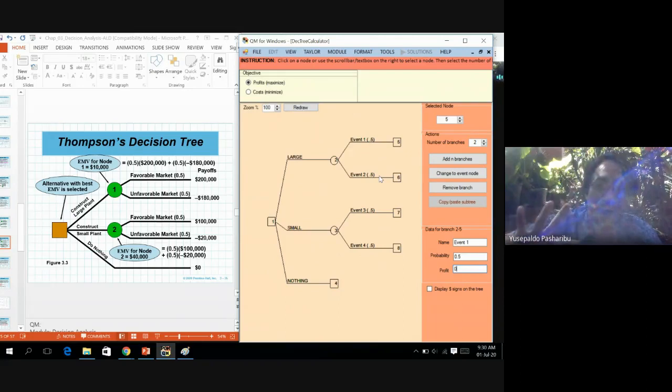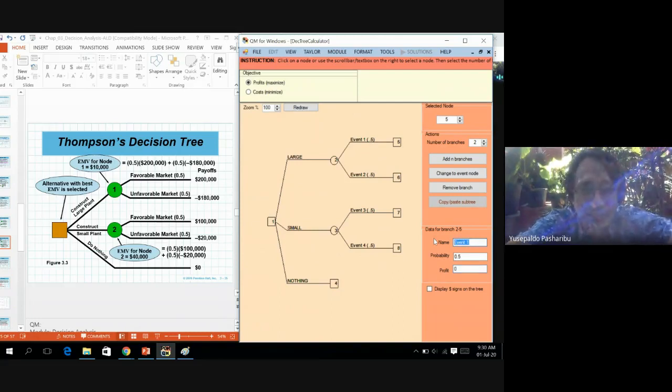Or if there are 4 states of nature, the default will divide it by 4. So 1 divided by 4. Then the probability of each state of nature is 0.25 or 1/4.